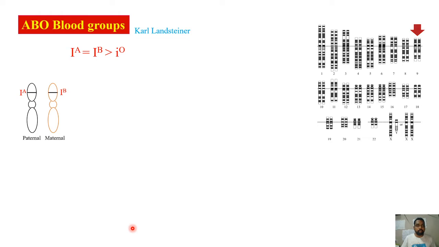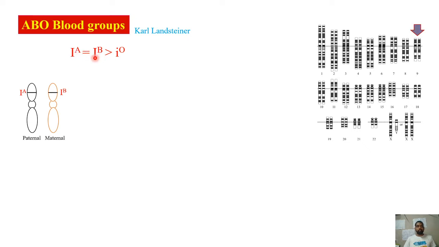In the case of ABO blood grouping, which was first observed by Karl Landsteiner, there are three alleles. The relationship among these three alleles is that IA and IB are co-dominant, which means when these two alleles are present together, both will be expressed. So far we have seen only dominance, where one allele is dominant over the other, one being the dominant allele and the other the recessive allele. But here both alleles will be expressed. Say, for example, in an IA, IB individual, the blood group will be AB because both are co-dominant. This is one important deviation from the law of dominance proposed by Mendel.